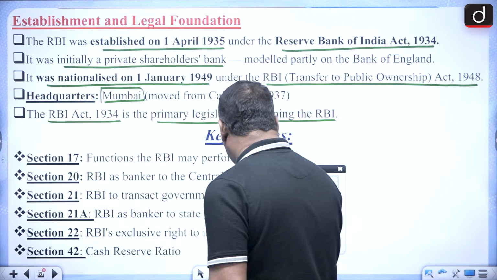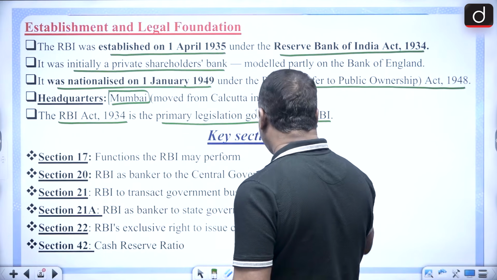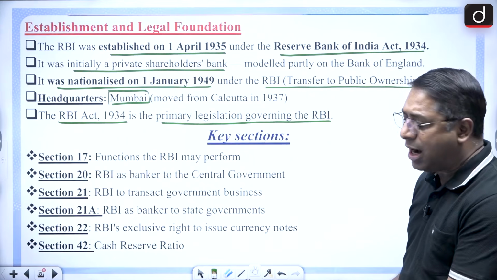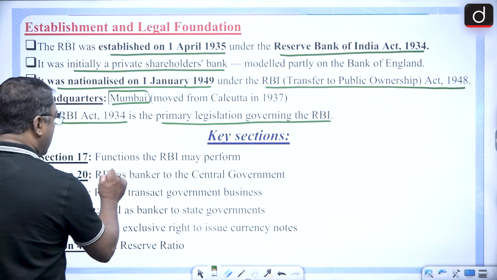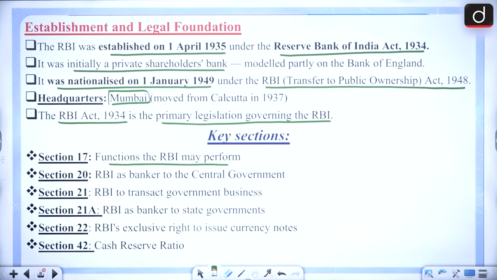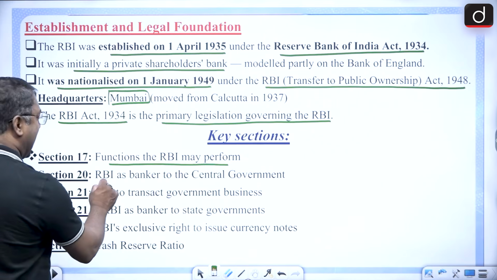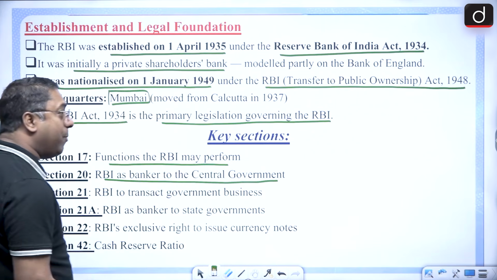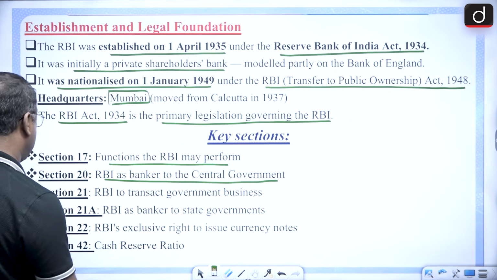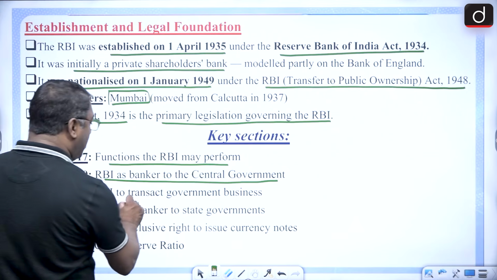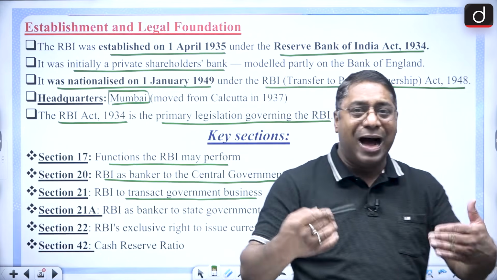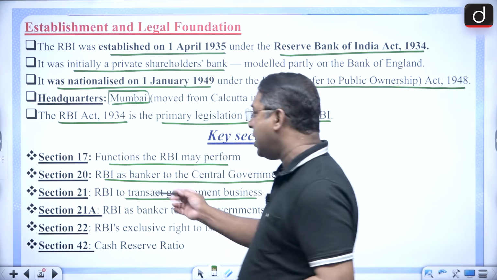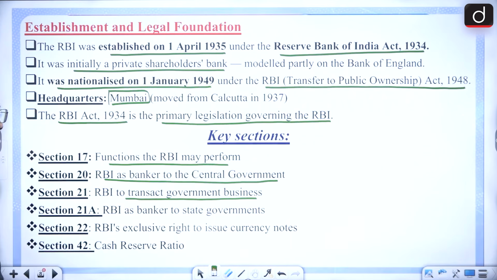Now when we talk about the RBI Act 1934, some of the important sections: section 17 talks about the functions the RBI may perform. Section 20 talks about RBI as a banker to the central government. This is the role which the RBI plays. Then section 21, RBI to transact government business. That means just like commercial banks do transactions with our business, RBI is going to do transactions with regard to central government business.